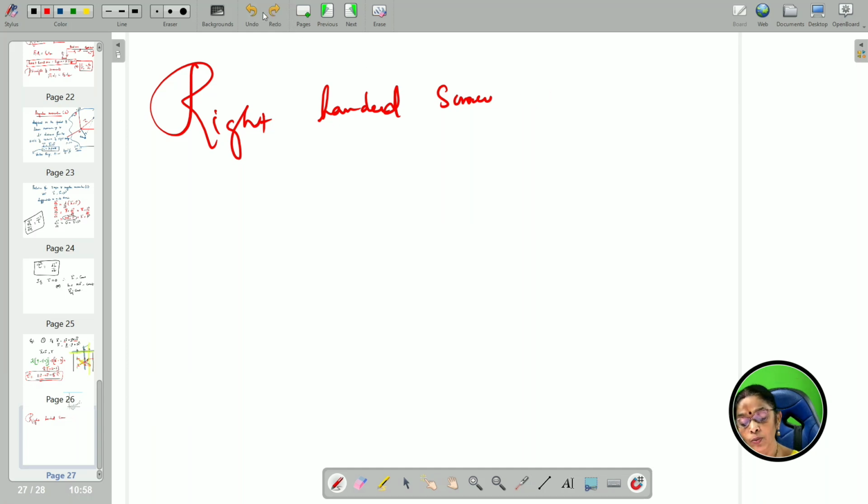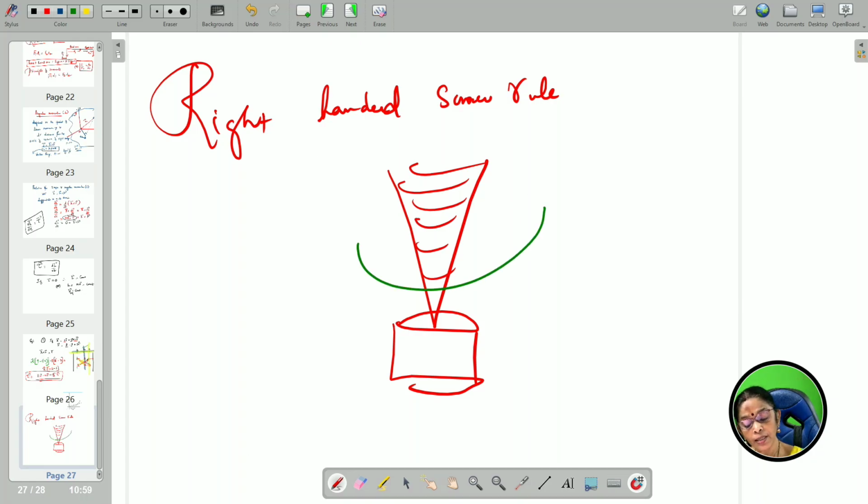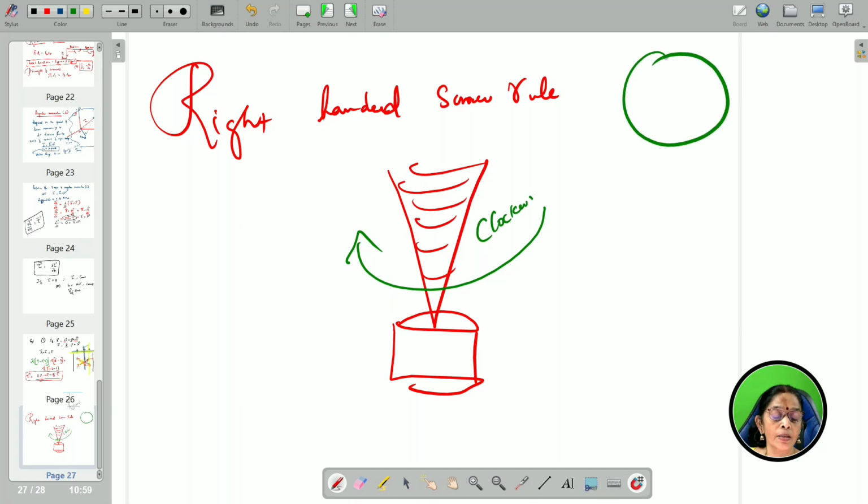Right-handed screw rule. How to find out the direction of the torque? Now let us take a screw, bolt and the nut. When it is rotating in the clockwise direction, how does the clock go in a house? Whether the clock goes 12 to 3, 3 to 6, 6 to 9 or 12 to 9, 9 to 6. It goes 12 to 3, 3 to 6, and so this is called